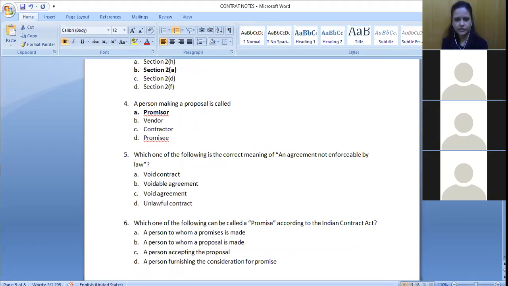Next is question number 5. Which of the following is correctly mentioned? An agreement not enforceable by law is a void contract? It will not be a contract, right? In that case, it will be an agreement, because enforceability we need for a contract, right? So it will be a void agreement. So the third one, it is a void agreement.